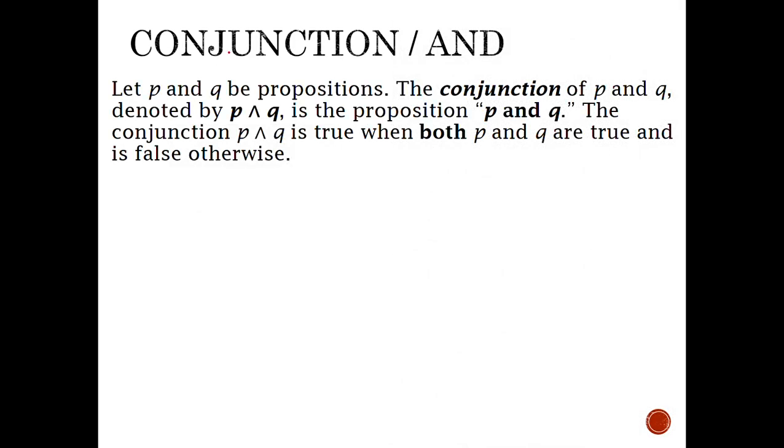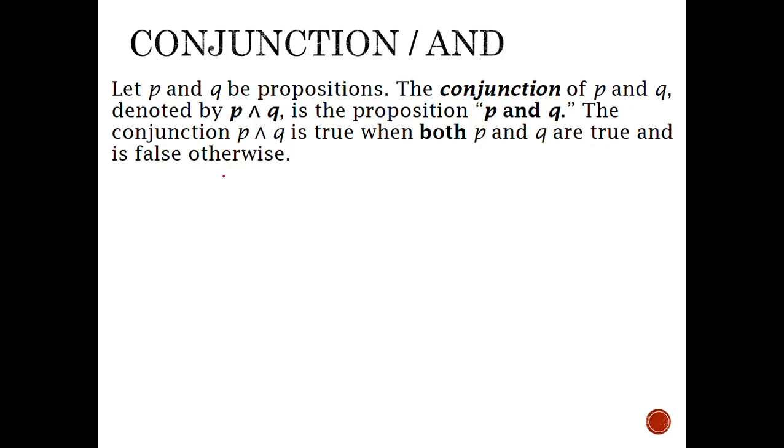Now another compound proposition is made with the help of this operator, which is called conjunction, and we also call it AND. So let P and Q be two propositions. The conjunction of P and Q is denoted by P ∧ Q, or P conjunction Q, and it is the proposition "P and Q."